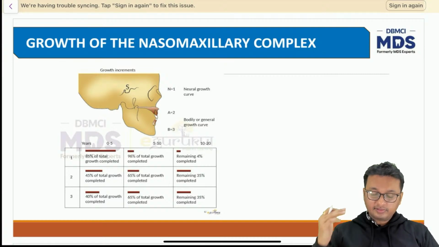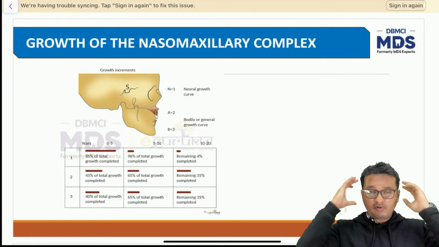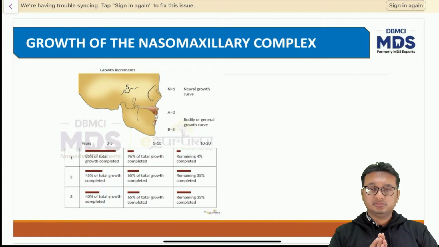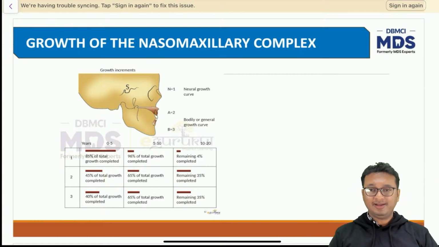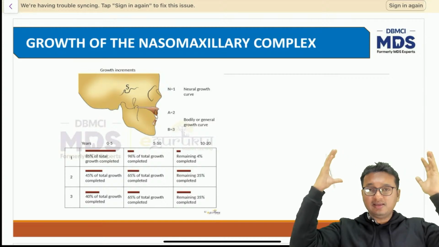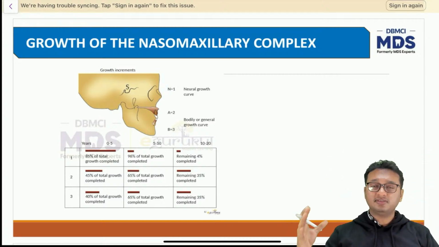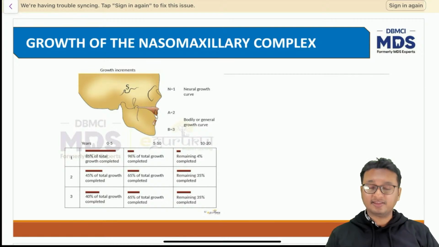Because the brain is growing at a very rapid rate, the cranial vault increases in size so much that the growth rate of the cranial vault exceeds the growth of the nasomaxillary complex. That's why it is said the cranium, the brain, grows in size first, followed by growth of the face. That is explained by Scammon's growth curve.